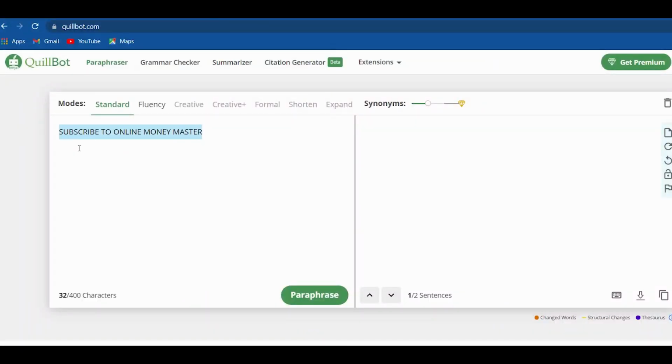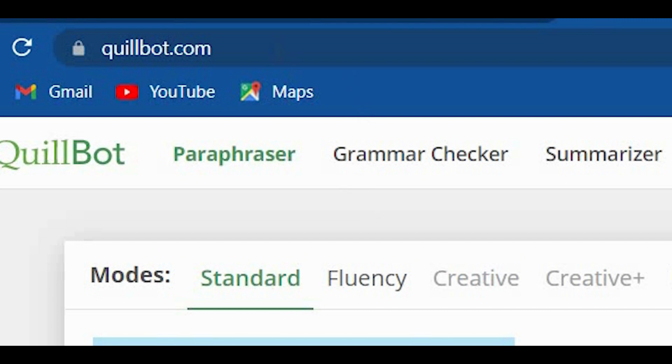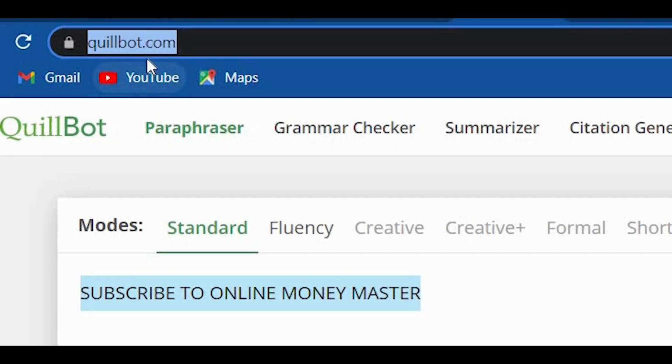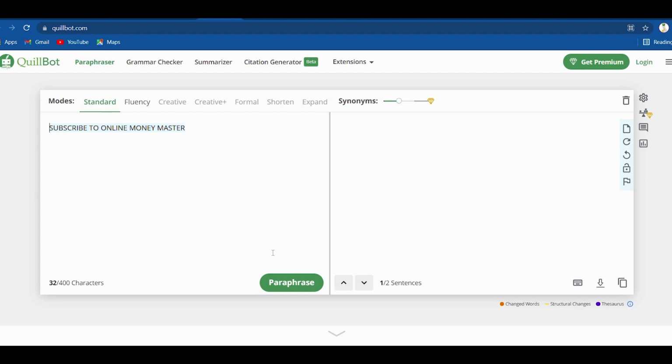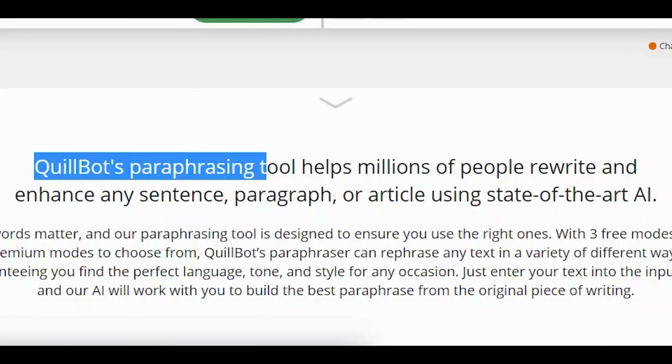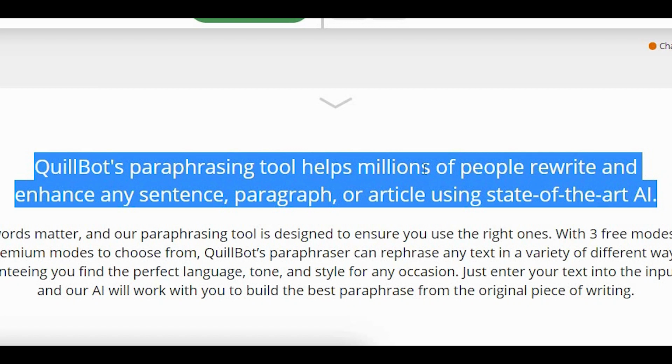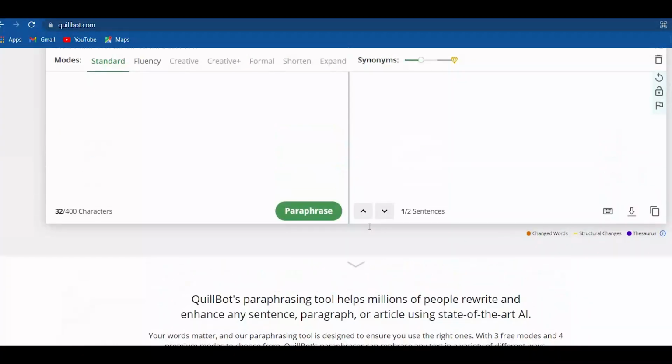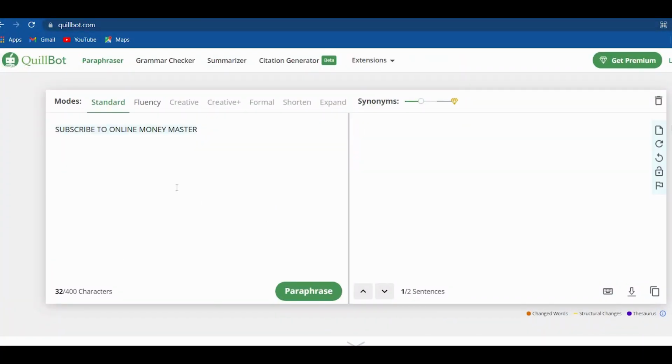The site that we will be going to proceed with is Quillbot.com. It's a very good platform to paraphrase your sentences. As you scroll in here, you will see that Quillbot's paraphrasing tool helps millions of people rewrite and enhance any sentence, paragraph, or article using state-of-the-art technology. This software can rewrite your text in a few seconds only. Since you can't use the original article from Google News due to copyright issues, if you rewrite it yourself or with this tool right here, it will become 100% unique. You will be able to use it freely without being copyrighted, and of course, make money out of it.